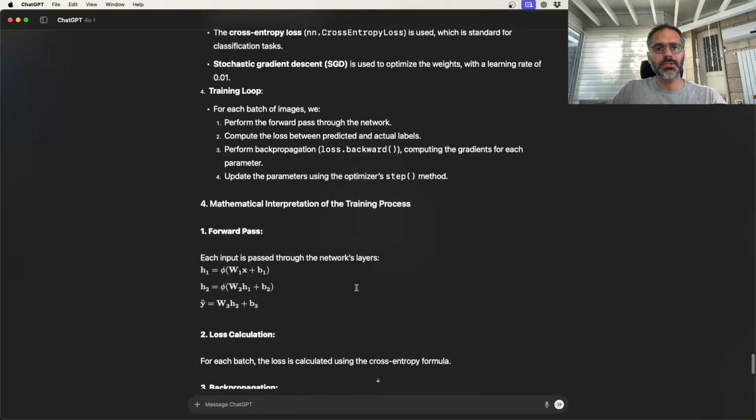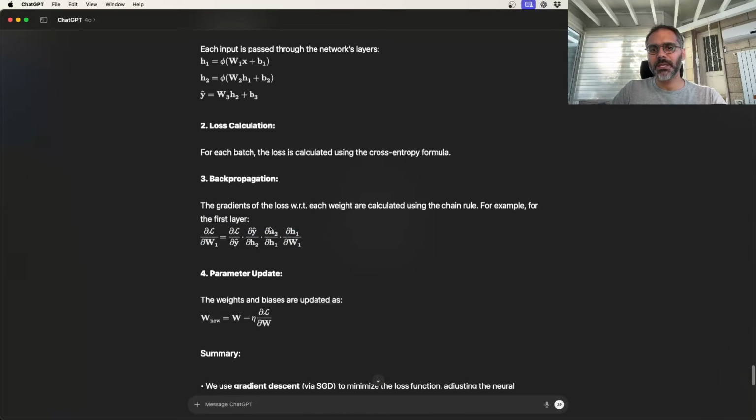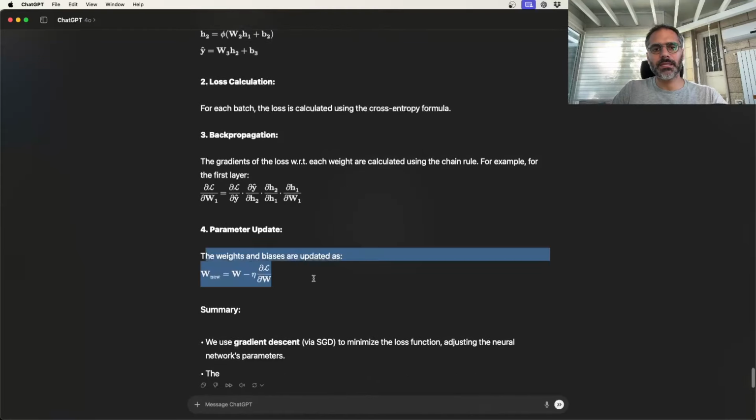Again, it goes through the details, forward pass, things we've seen before. So here you can see the more sophisticated type of backpropagation step. Actually, that's really impressive. I've been just reading through the answer of a very simple prompt. So dL/dW1 is dL/dy-hat, dy-hat/dh2, dh2/dh1, dh1/dW1. This is going through all the hidden layers. It's not explicitly going through the activation functions phi, which I think, actually, no, never mind. That's completely fine.